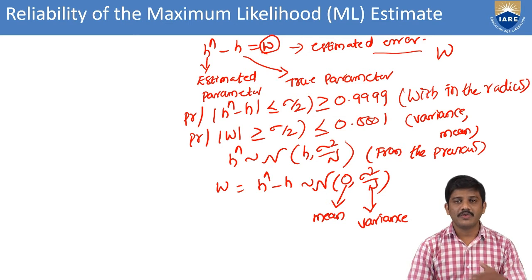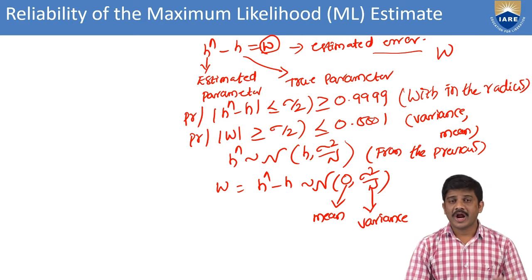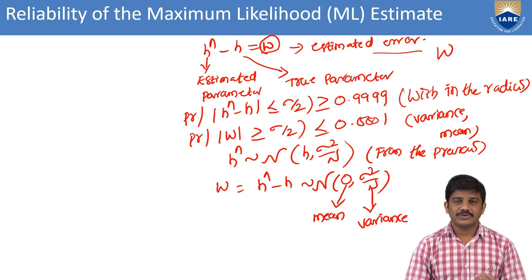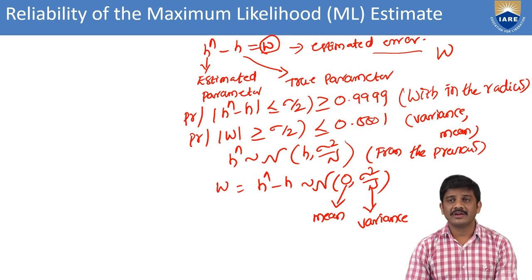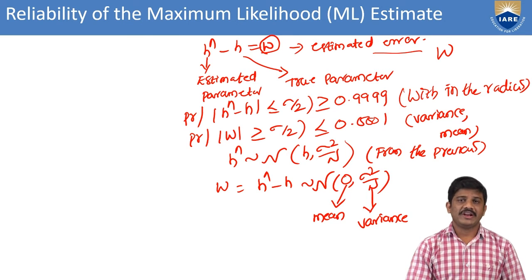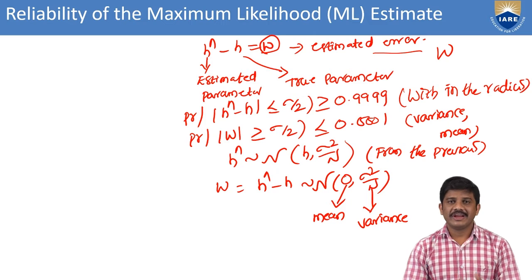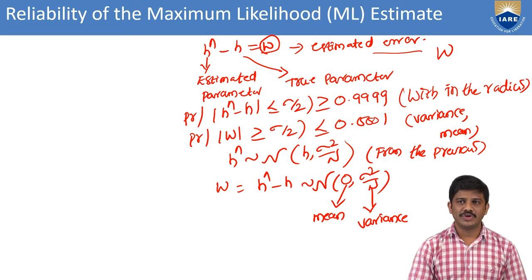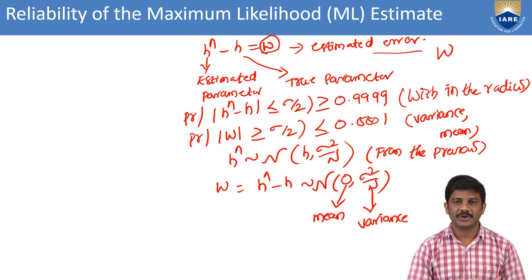We are considering the outside of the radius. There we have the probability that |ŵ| is greater than or equal to sigma by 2, less than or equal to 0.1 minus 0.99, then we get 0.001. Then we are considering here the outside of the radius. Then we have the mean value and variance of the estimated vector. The mean is 0 and the variance is sigma square by n.